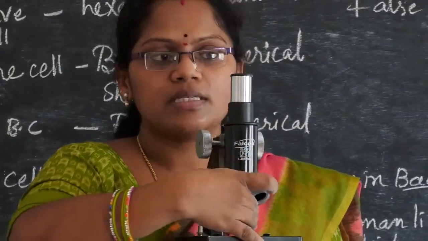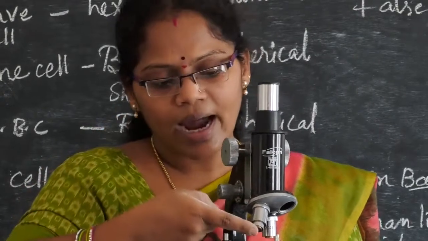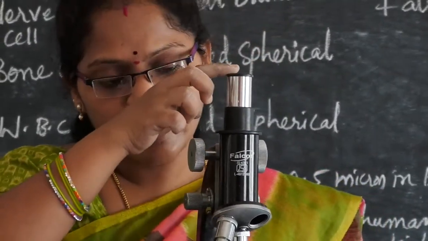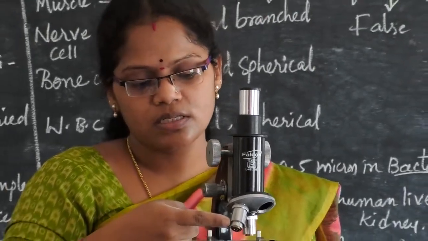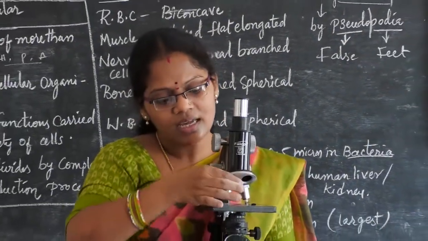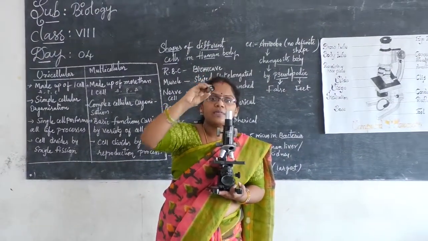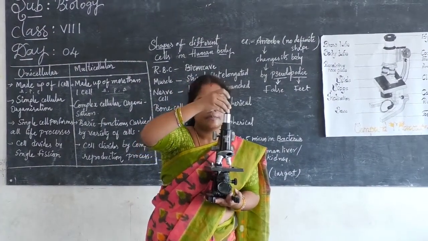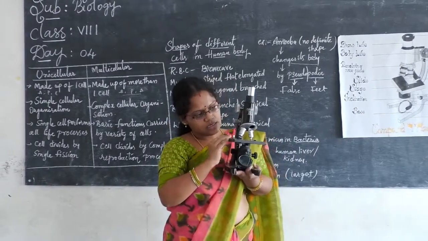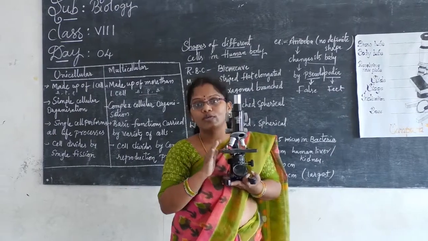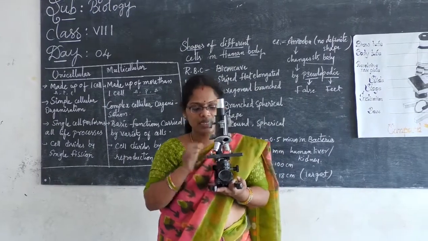This is called the nose piece. There is a connection between the eyepiece and the nose piece. This is the eyepiece and this is the nose piece. Here nearly 3 will be there, children. 3 nose pieces will be there, only 1 eyepiece. Next, this is called what? Stage, where we keep the slide. This is called the stage.